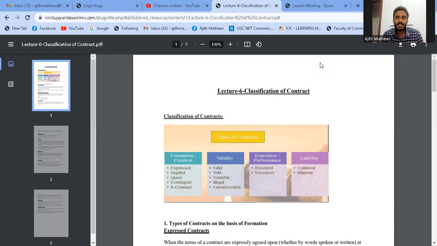Okay, so what is the benefit of that, right? There are at least two parties in a contract, and if there is a breach, if there is a willful default from any of the parties in a contract, the other party can move to the court of law. That is the benefit of enforceability, correct?